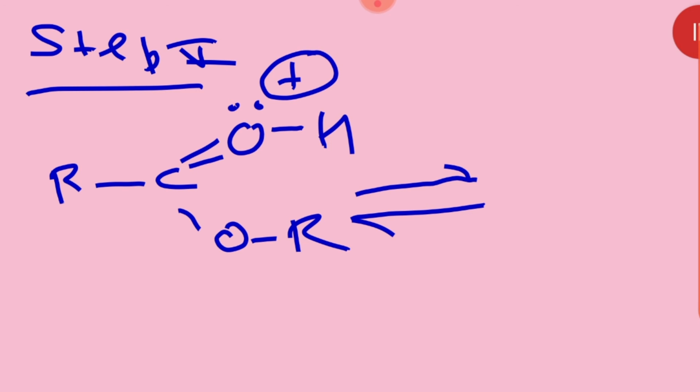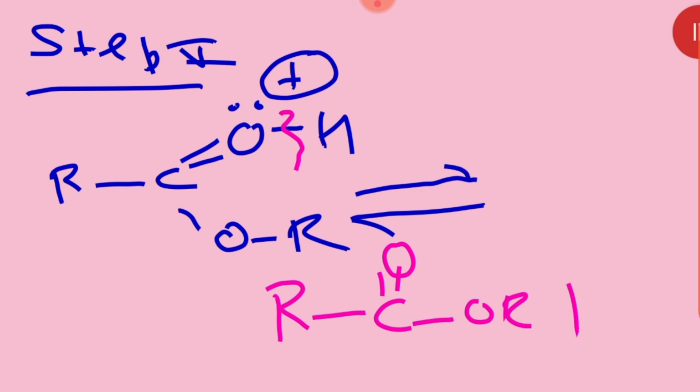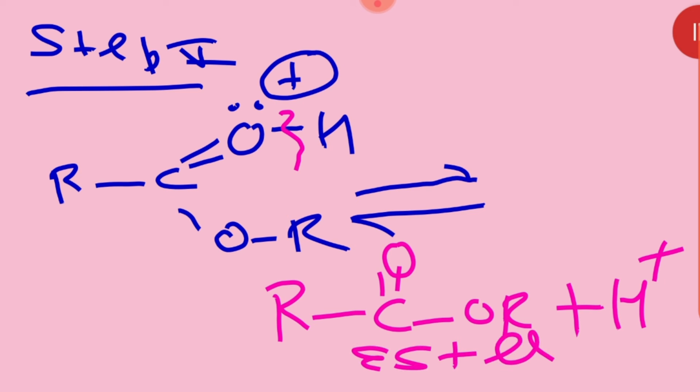So when we are going to make esters, then this H can be removed from there. Then what is left there? RCOOR plus H positive. Okay, what have we formed there? Esters. We have formed the esters over there. Okay, so this is the mechanism of esterification. Okay students, thank you very much to all of you.